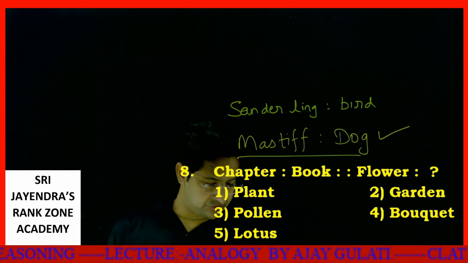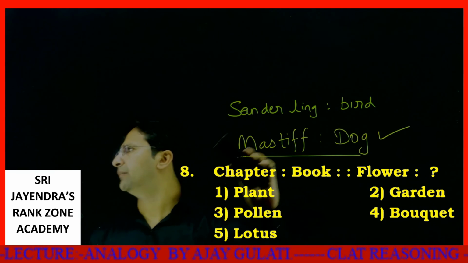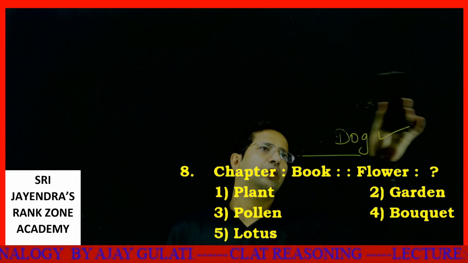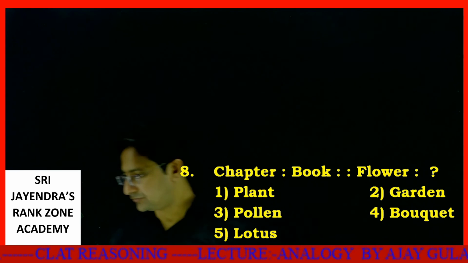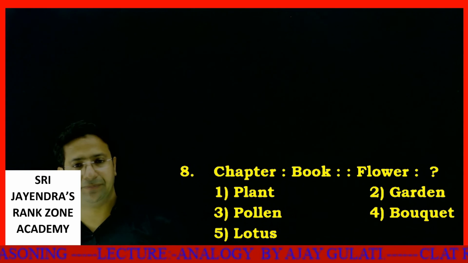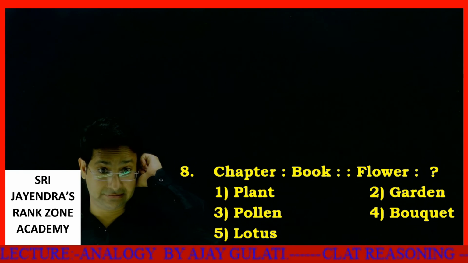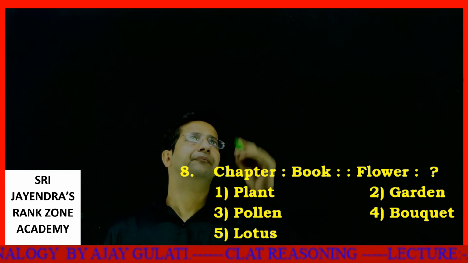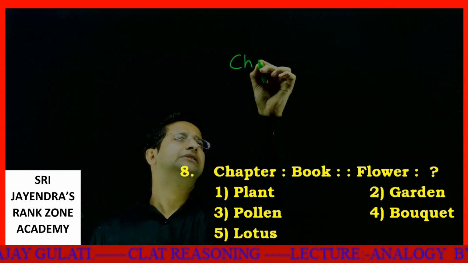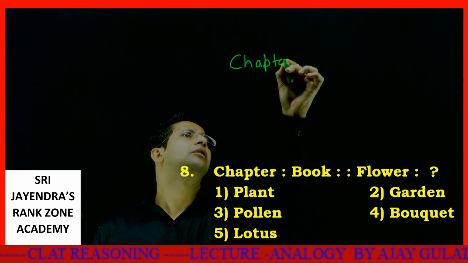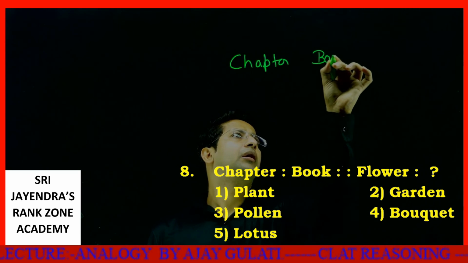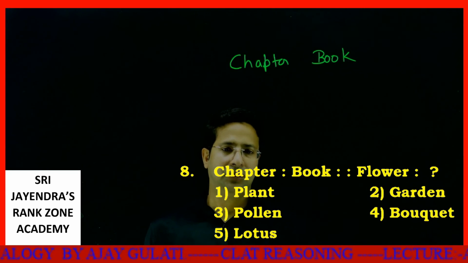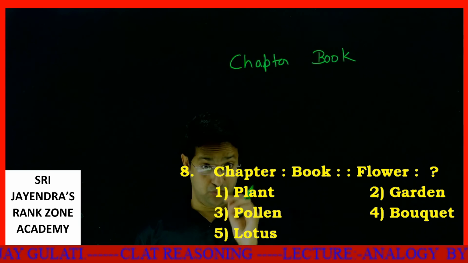Next question, dear students, you will have to think about it a bit. It's a bit logical, actually. It's very much logical. Okay. See, the question we have is chapter, book. A chapter is there in a book.